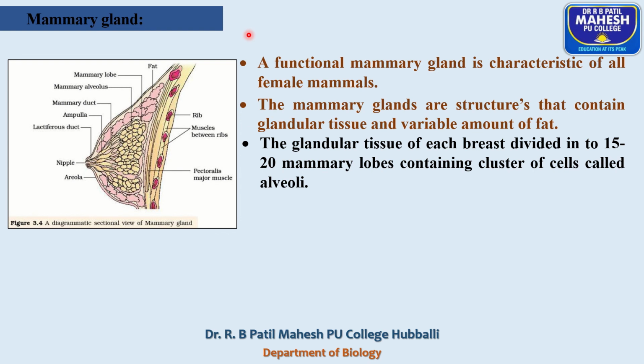The glandular tissue of the mammary gland is divided into 15 to 20 mammary lobes, and these mammary lobes contain a cluster of cells called alveoli.